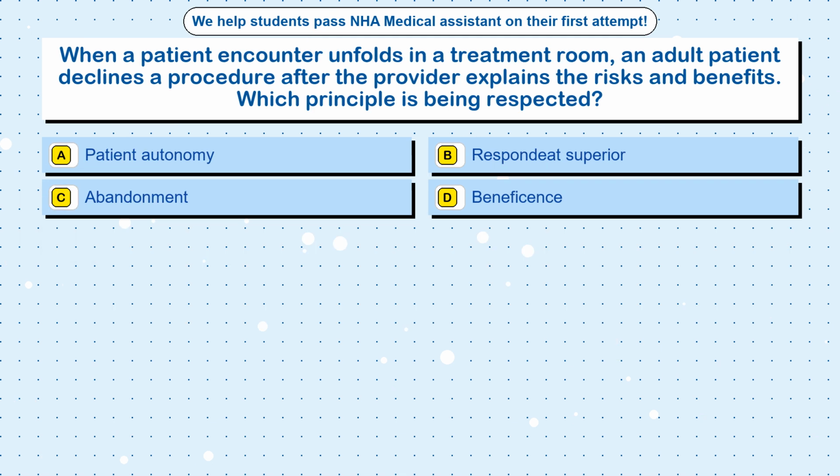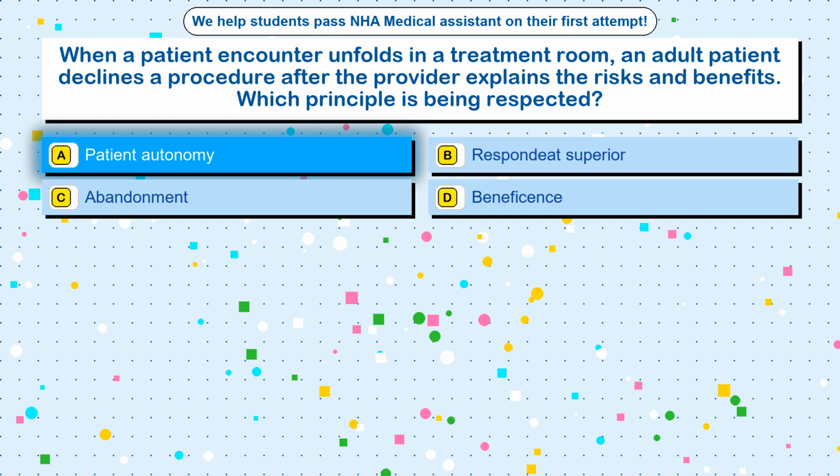Question 86. When a patient encounter unfolds in a treatment room, an adult patient declines a procedure after the provider explains the risks and benefits. Which principle is being respected? Option A, patient autonomy. Option B, respondeat superior. Option C, abandonment. Option D, beneficence. The correct answer is option A, patient autonomy.